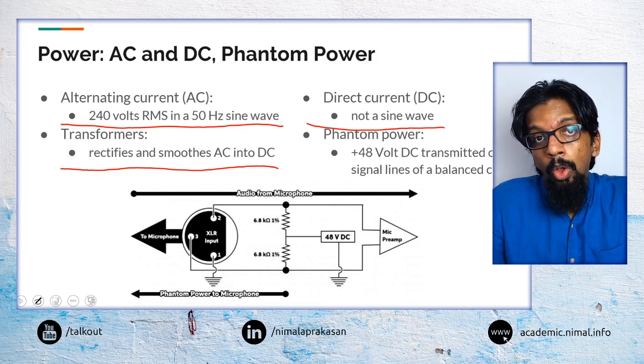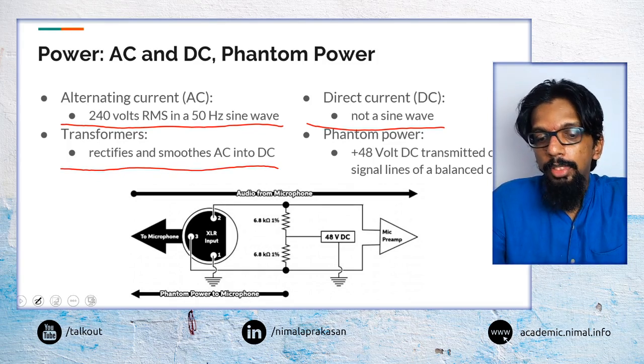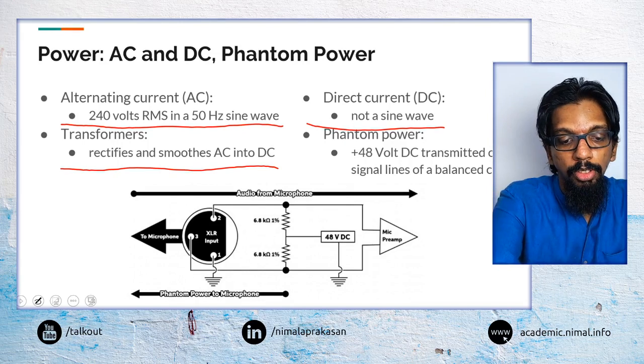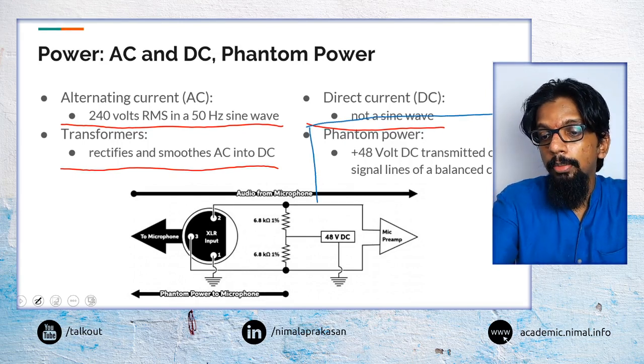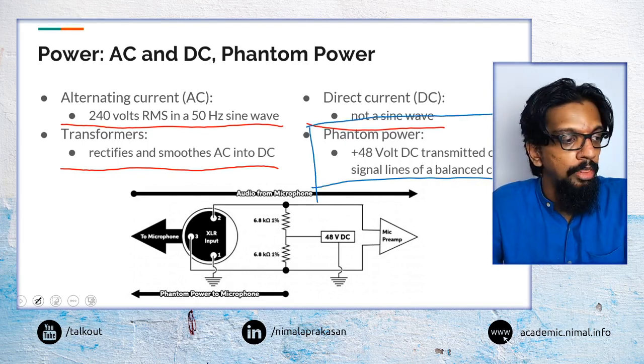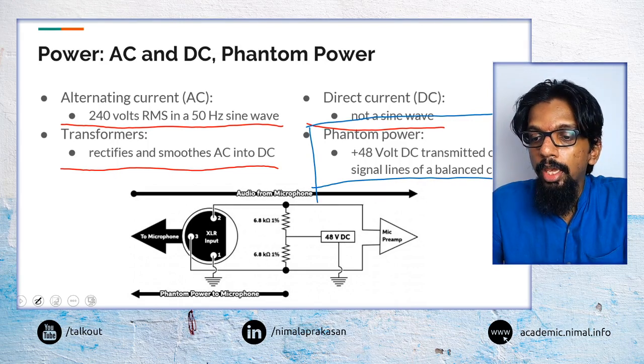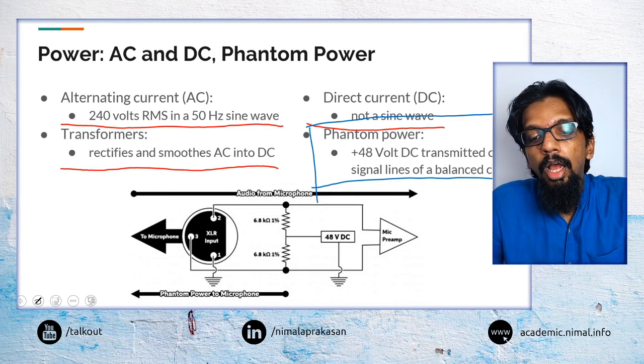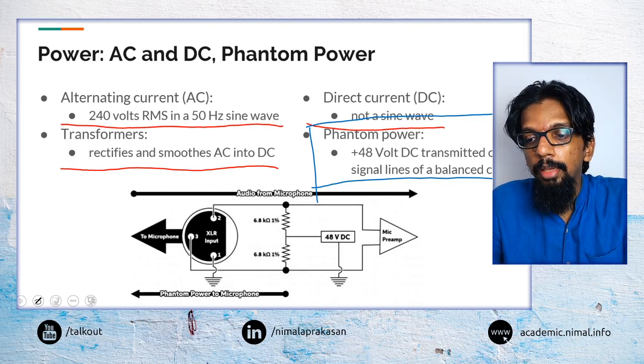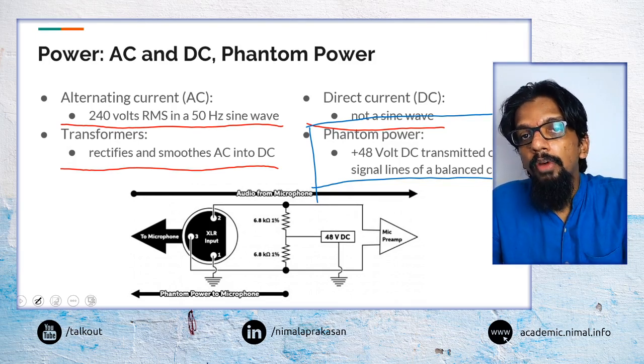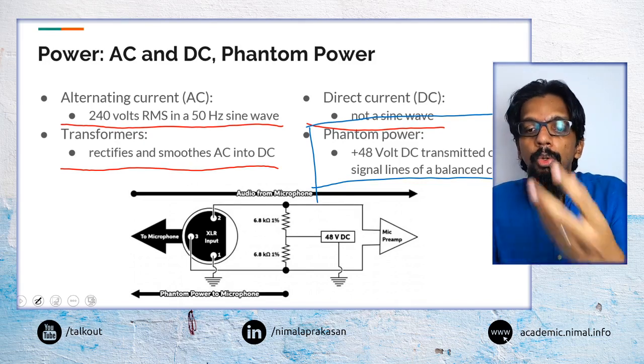And one of the other things, particularly from a sound perspective, that you may come across is what is called phantom power. So phantom power is basically a way that we are transmitting some power signals across an XLR cable or across a balanced cable, and that power will be used to power a source.